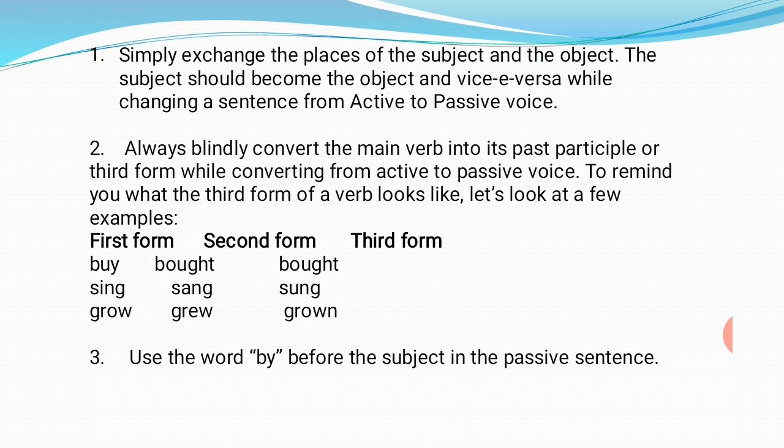Number two thing is always blindly convert the main verb into its past participle or third form of verb from active to passive voice. And the first form, second form, and the third forms are given to you. Like first form is buy, second is bought, and third is also bought. Like buy, bought, bought. Sing, sang, sung, and grow, grew, grown. Just to remind you of the three forms of verbs. Use the word by before the subject in the passive sentence. These are the three rules that you have to follow in active passive voice.